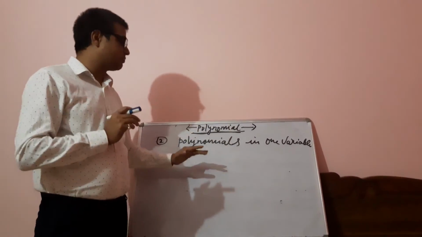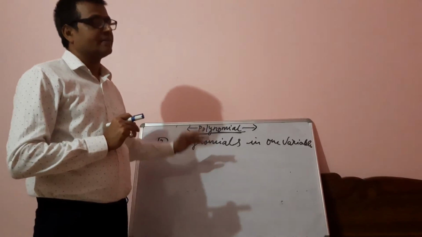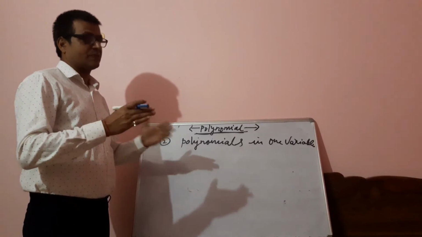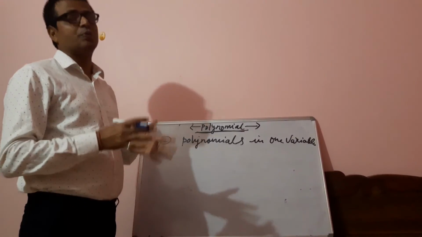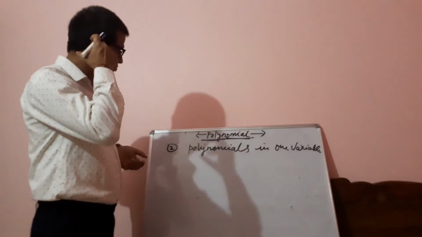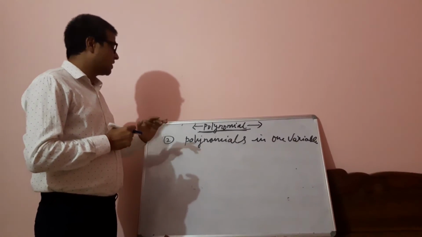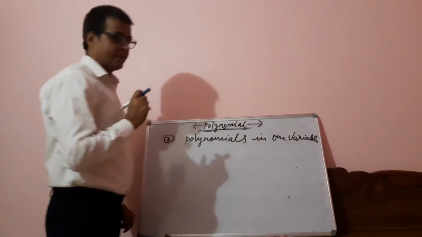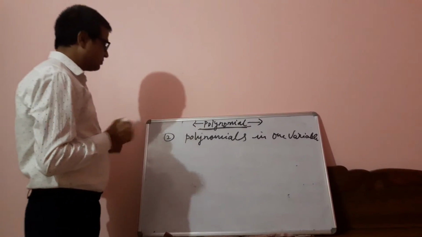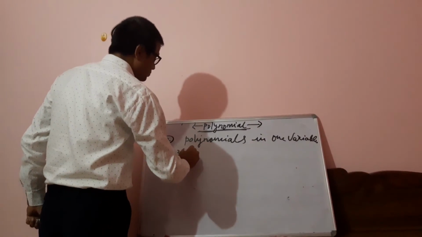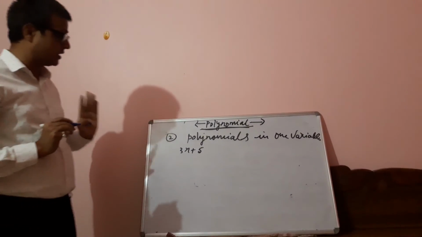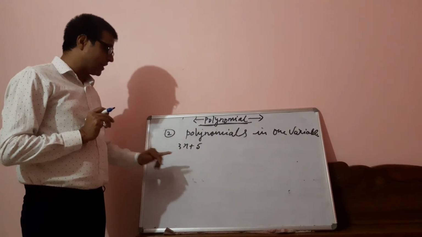So polynomial is a part of algebraic expression. That was an algebraic identity. So 3x square plus 5x is an algebraic expression. x cube plus 5x square is an algebraic expression. So these are algebraic expressions. And here the name is polynomials in one variable. I am just giving you examples before going ahead. 3x plus 5. This is an algebraic expression. This is a polynomial. How many variables are we using here?